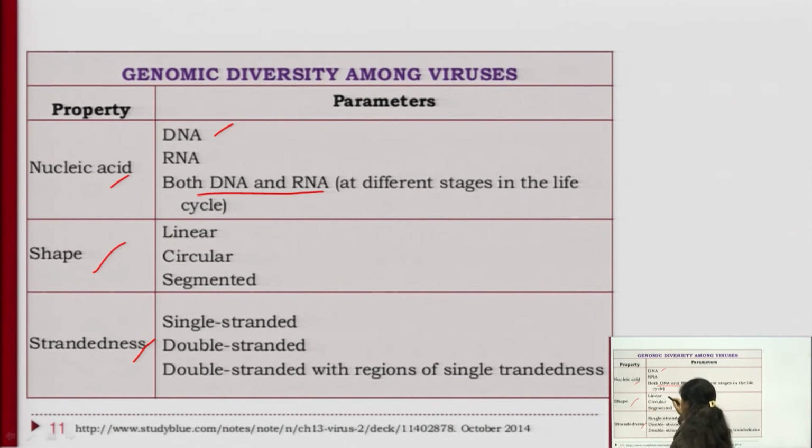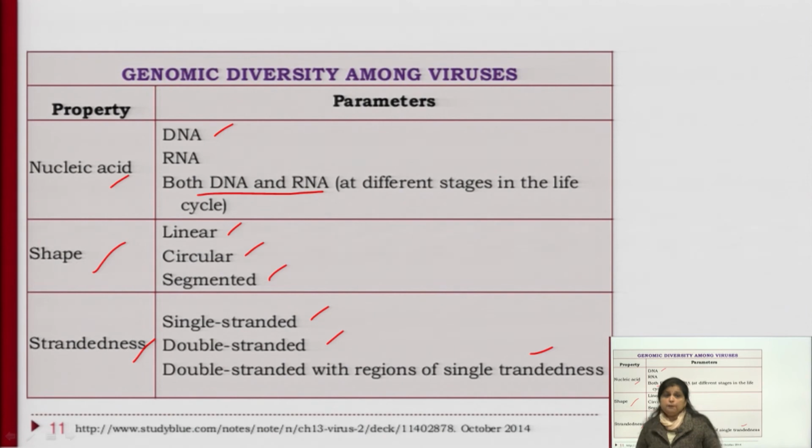Depending upon shape, they can also be differentiated: some are linear in nature, some are circular, some are segmented. Depending upon the steadiness, they may be single stranded, double stranded, or double stranded with regions of single strandedness.